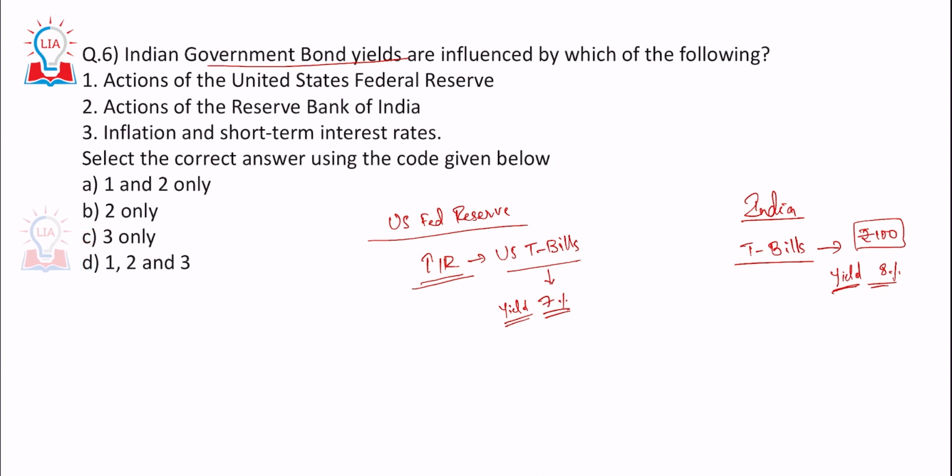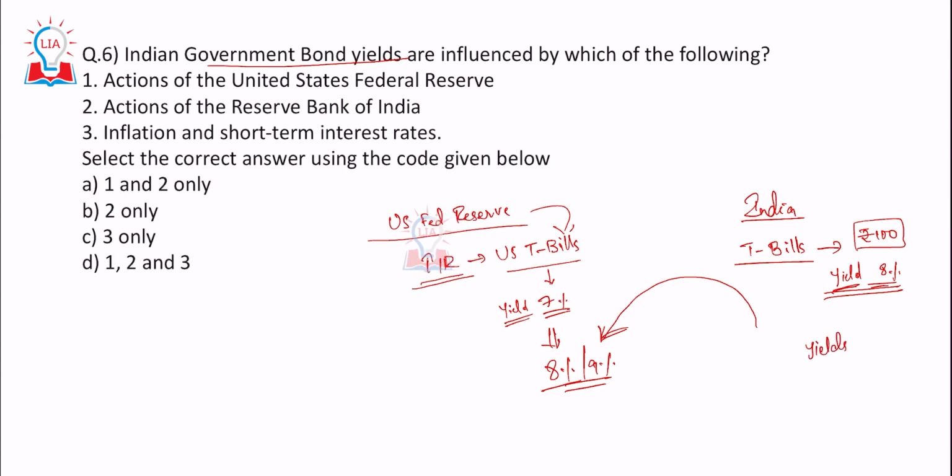So if US T-bills at this point increase it to 8% or 9%, don't you think people who have invested in the T-bills in India will rush towards the US Federal Reserve issued T-bills? Yes or no? So they will come here. So when they run away from here, what would happen to the yield provided in India by the T-bills? Obviously, the yields here would start to fall, right?